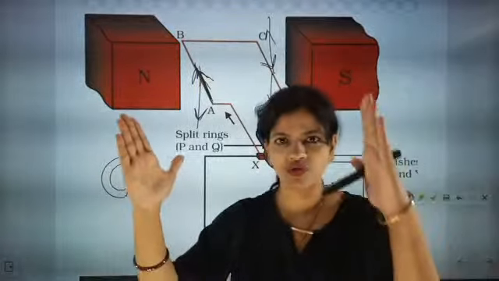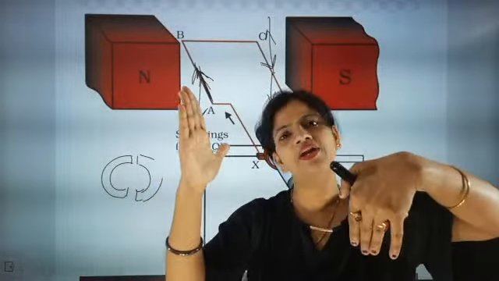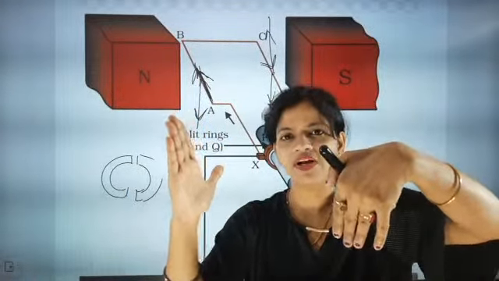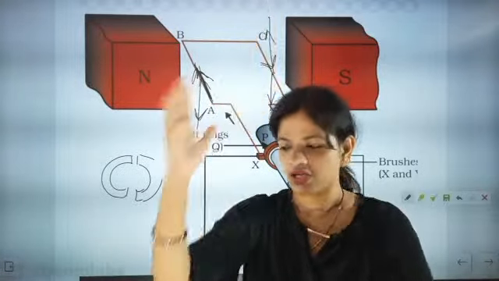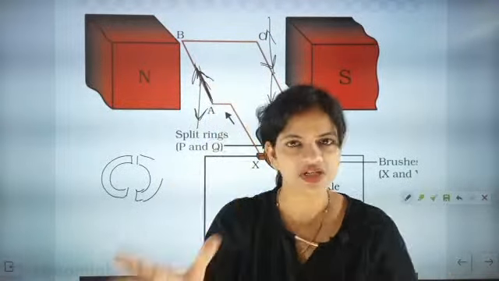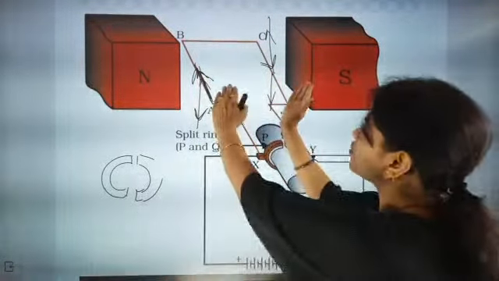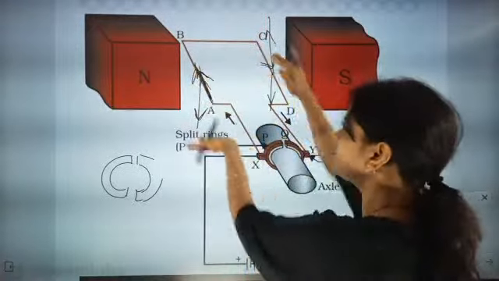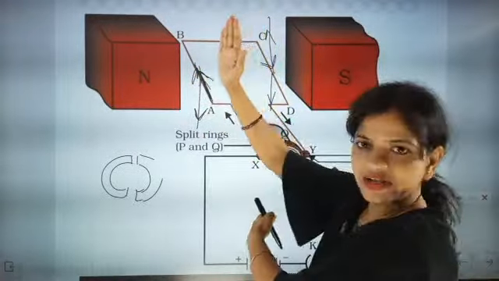So if one force is going down and one force is going up, then definitely it will push the coil like this. So it will move anti-clockwise. Which direction is it going to move? It is going to move anti-clockwise. It will not move clockwise, it will move anti-clockwise.